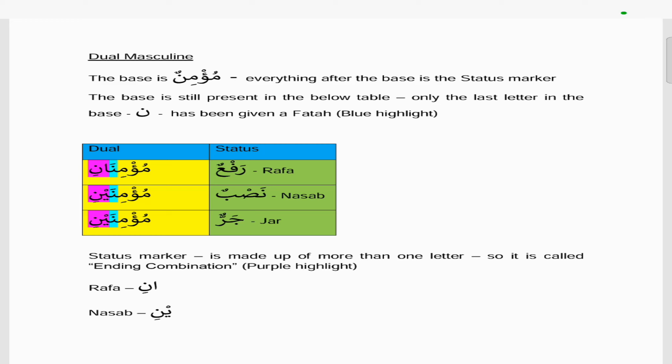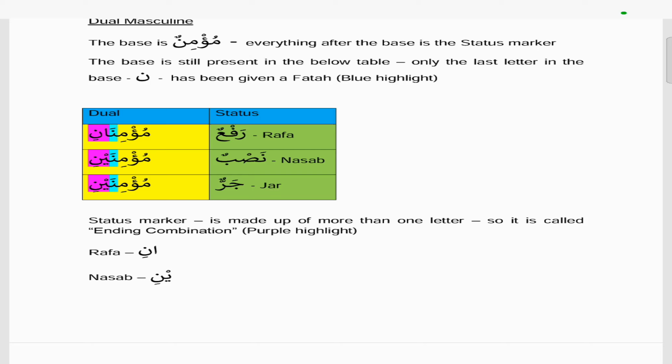The only difference is if you look at the blue highlight, then the last noon letter has a fatha on it in each case. But the actual mim, the waw, the mim and the noon that makes up the word mu'minun is still there. The base is still there. Only the last letter noon has a fatha in each case, which is shown in the blue highlight in the table. And so if we look at the purple highlight, this is how you work out what the status is.